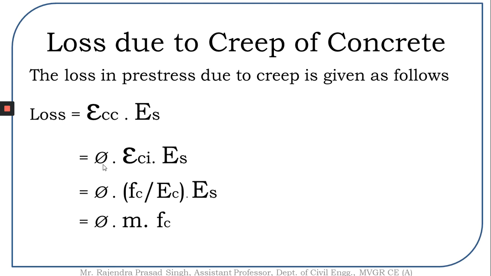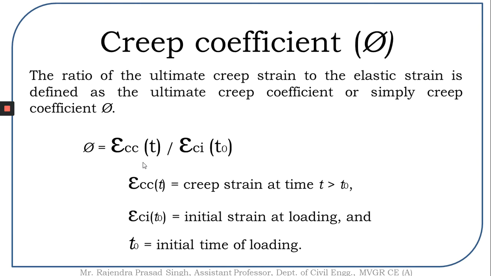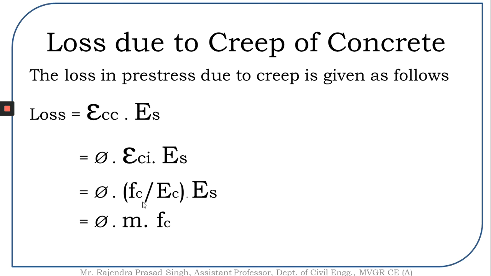So that's what we have written here: 5 times epsilon ci times Es. What is epsilon ci? Initial strain at the time of loading, which is nothing but the stress by the modulus of elasticity of concrete. Further, this can be written as stress of concrete times Es by Ec, which is going to be the modular ratio, times my phi value.